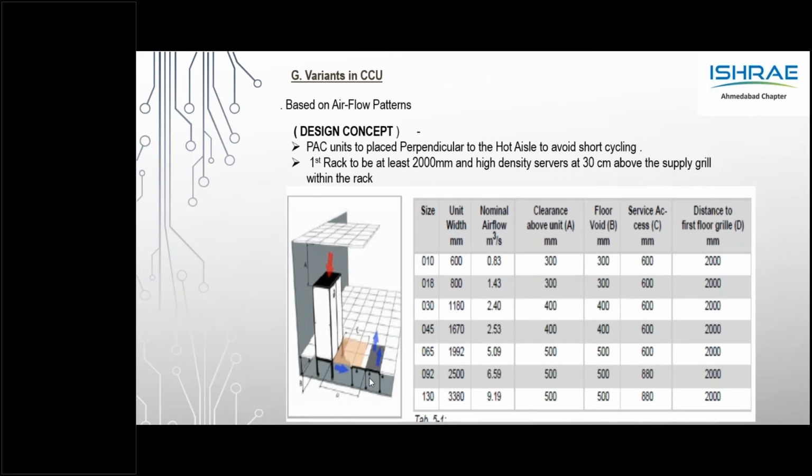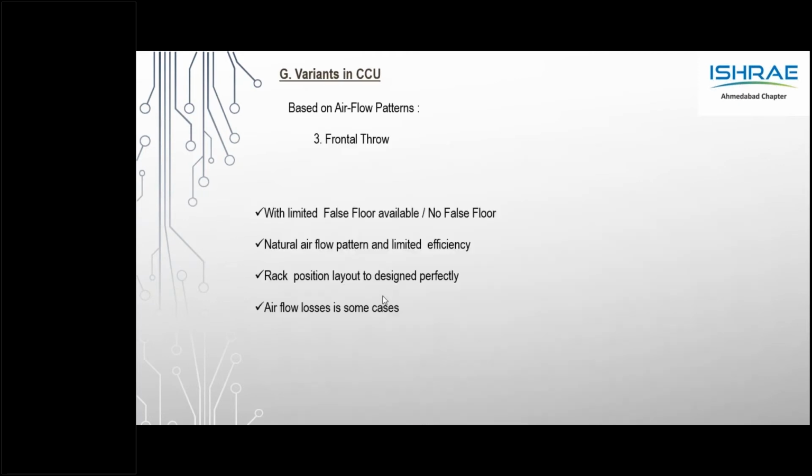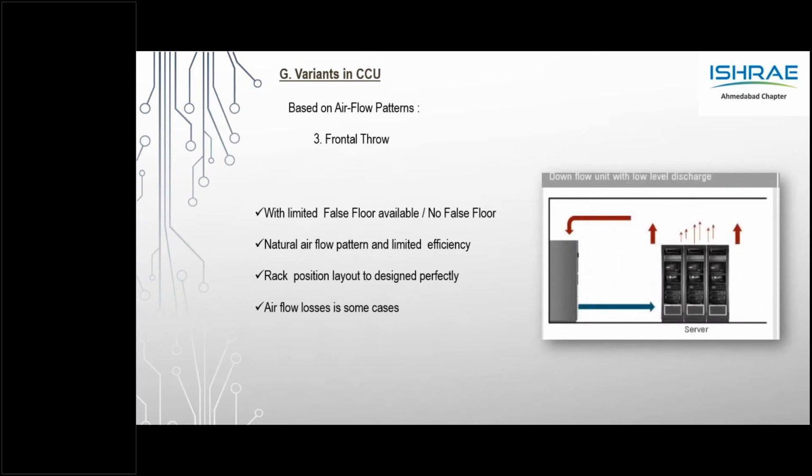So next, on the airflow pattern, we will look at in-row. In-row is a concept which is a sleek precision AC unit kept in the row between the neighboring racks, to cool the neighboring racks. It is used primarily for data center kind of applications.